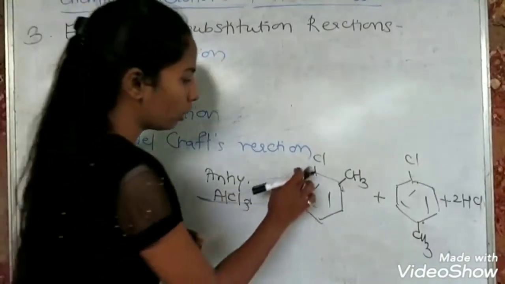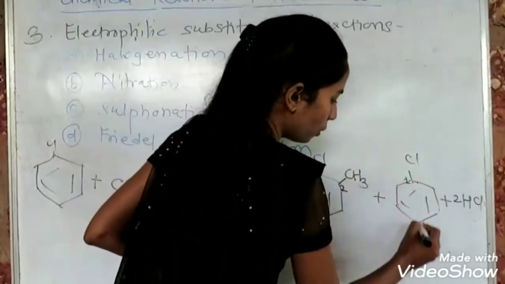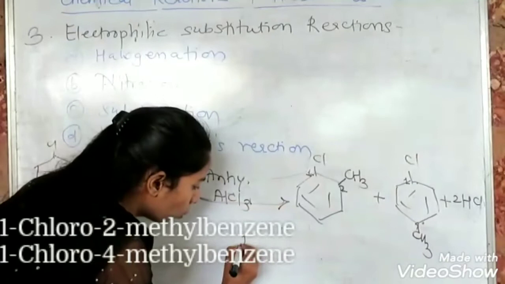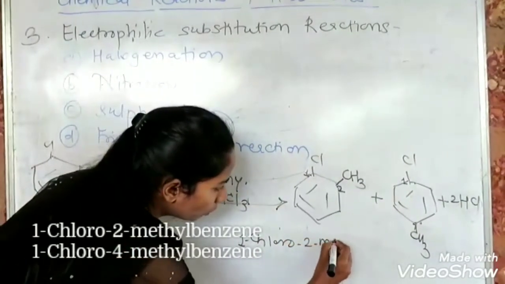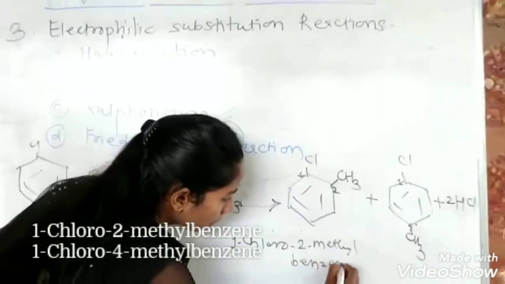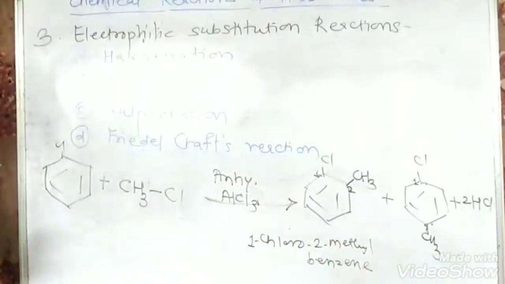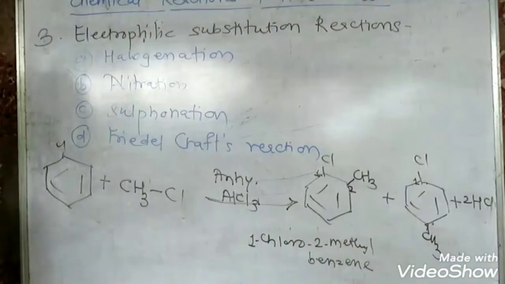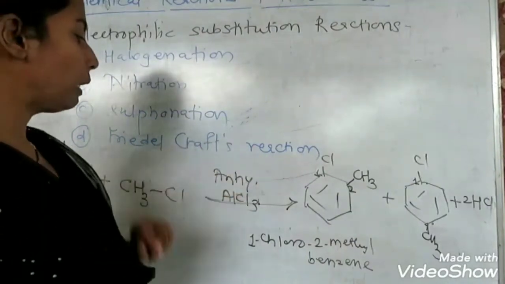For the name of this product, again this will be first, this second, first, and this is fourth. So the name will be 1-chloro-2-methylbenzene. This will be 1-chloro-4-methylbenzene. So alkyl benzenes are formed by alkylation. This is one of the name reactions, which is called Friedel-Crafts alkylation.